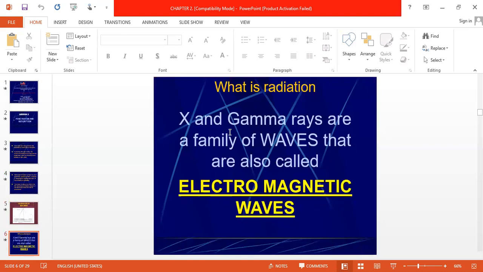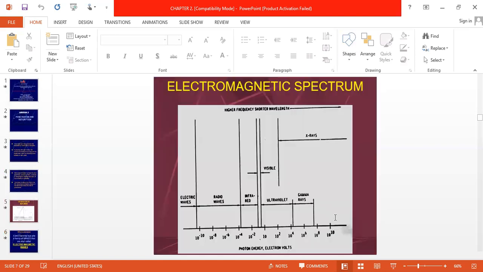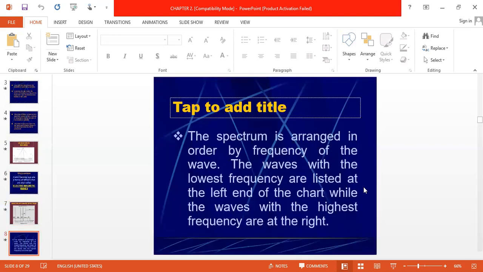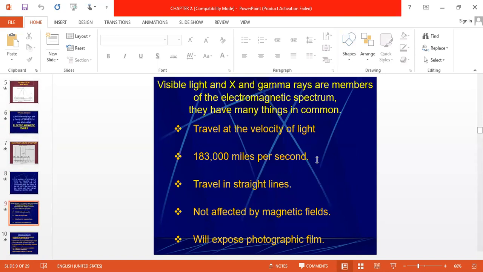So what is radiation? X-ray and gamma ray are the family of waves that are also called electromagnetic waves. This is the electromagnetic spectrum, and here is the higher frequency, and X-ray is at higher frequency. So we are getting shorter wavelength, which will easily penetrate. Here again, this spectrum is arranged in order by frequency of the wave. The waves with lowest frequency are listed at the left end of the chart, while the waves with highest frequency are at the right side.